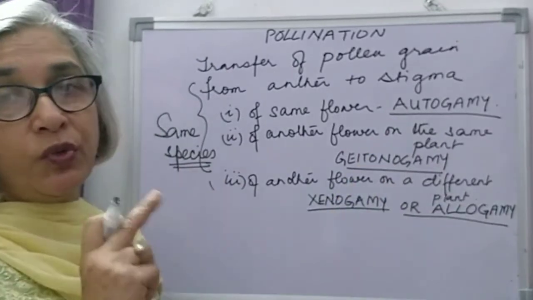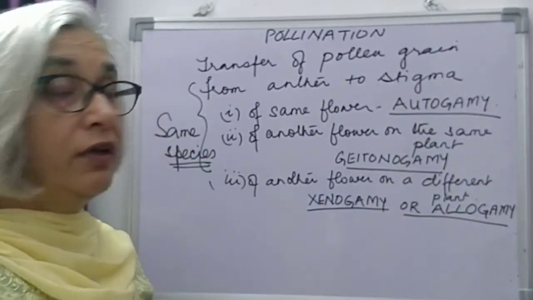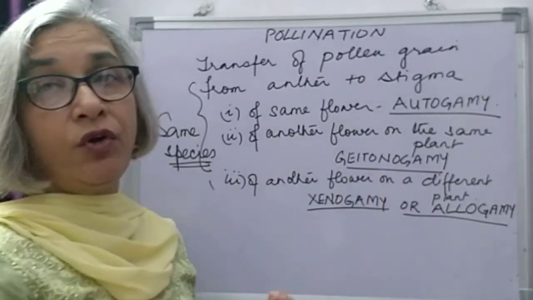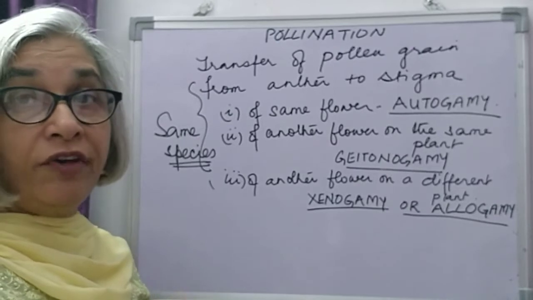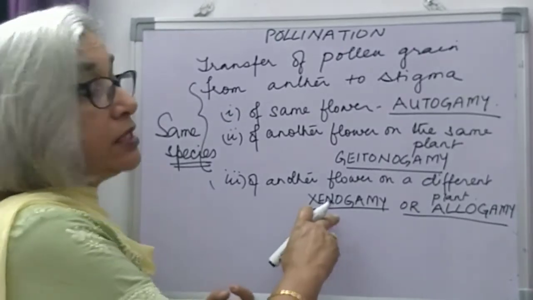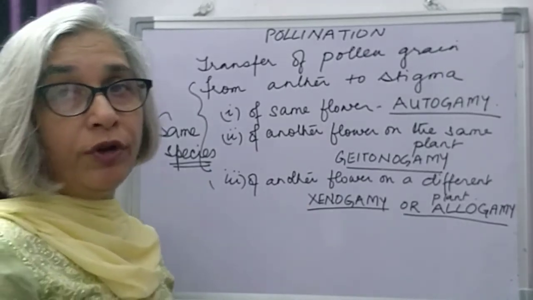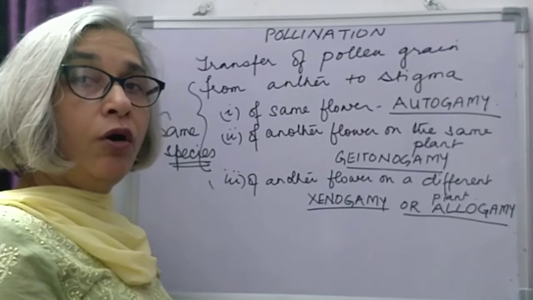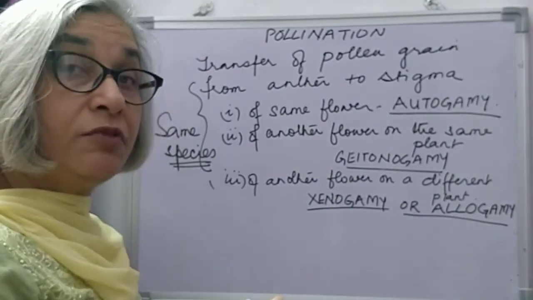Autogamy is transfer of pollen from anther to stigma of the same flower. Geitonogamy is transfer of pollen from anther to stigma of another flower on the same plant. And xenogamy or allogamy is transfer of pollen from anther to stigma of another flower on a different plant.